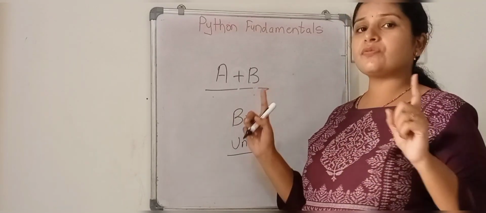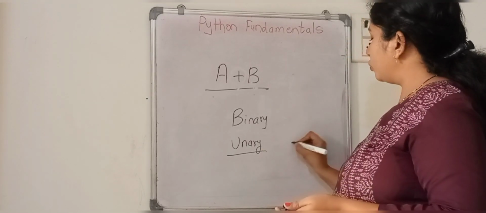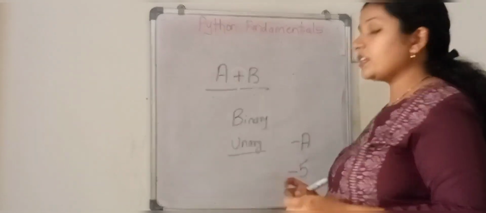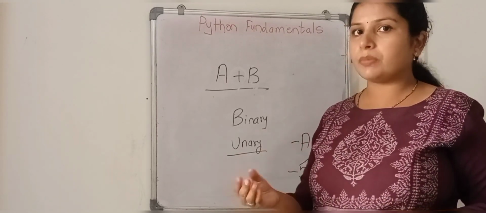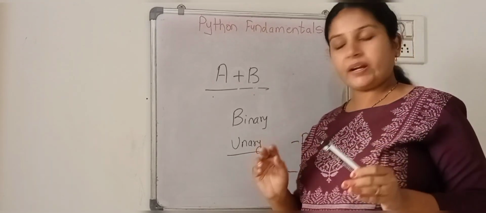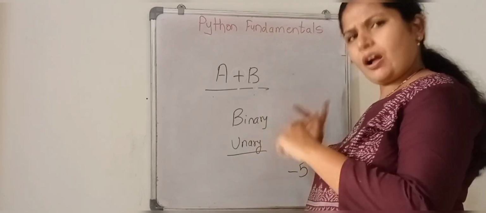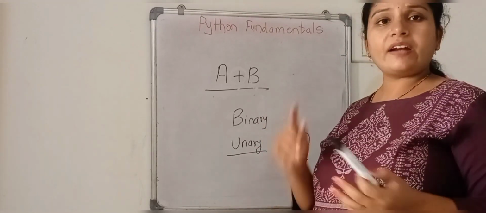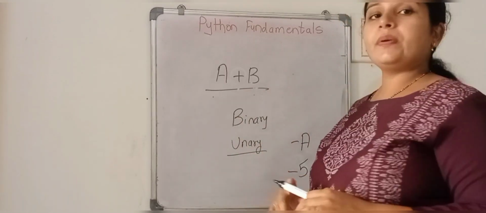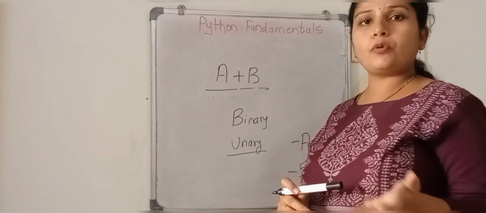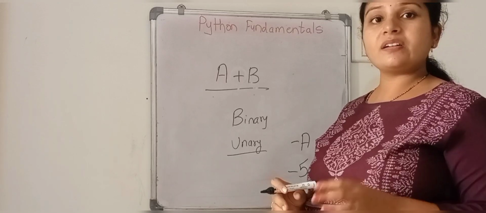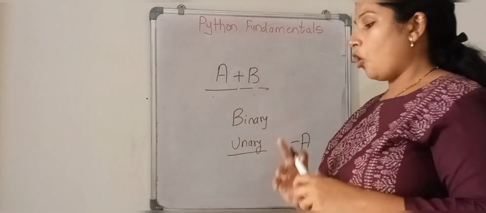That means the operand is 1 and the operator is 1, like minus a or minus 5, right? So minus 5 is the integer value, the number, and the minus is the operator. Whenever we place an operator before or after a single operand, it is considered a unary operator. Unary operators are also used in programming for some requirements. So binary and unary are the two fundamental types of operator.